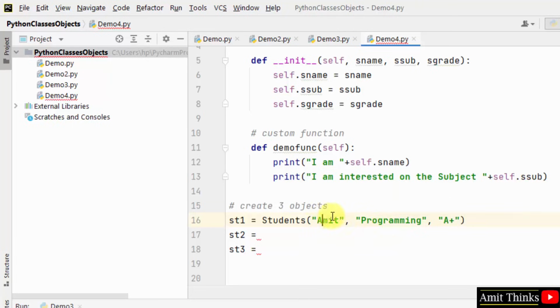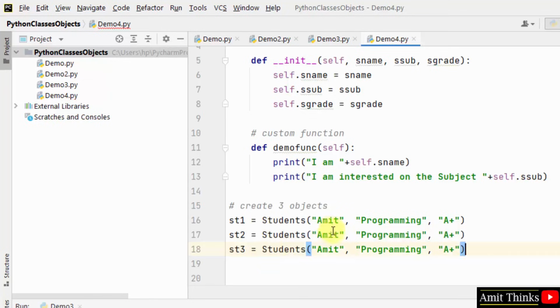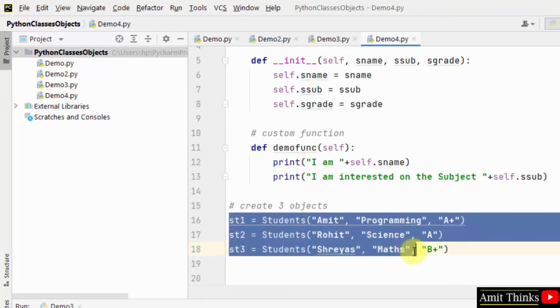So the first one was name, then it was subject, and here it is grade. Okay, we created three objects.